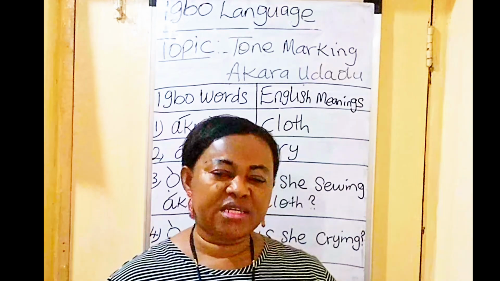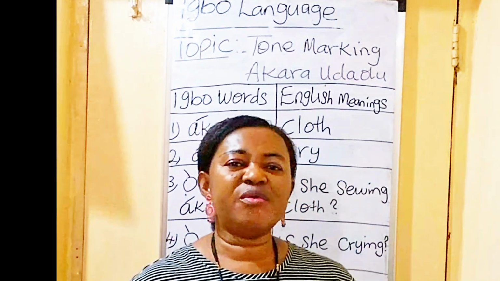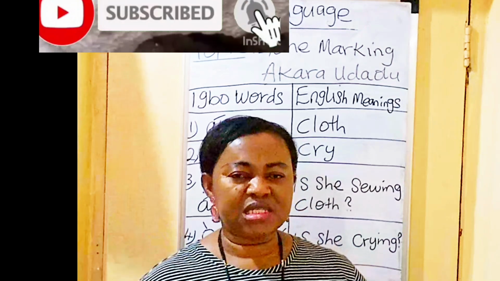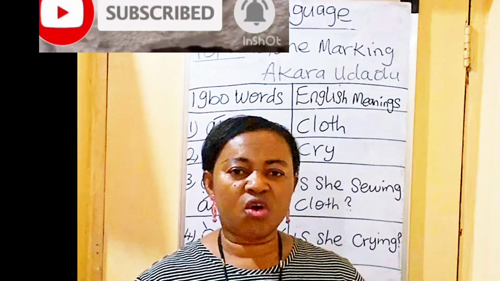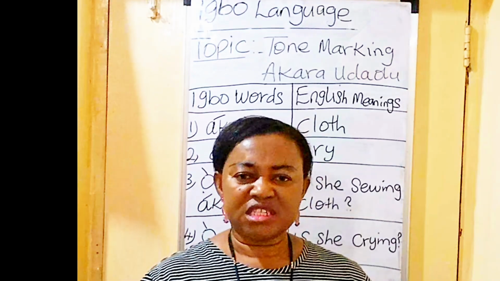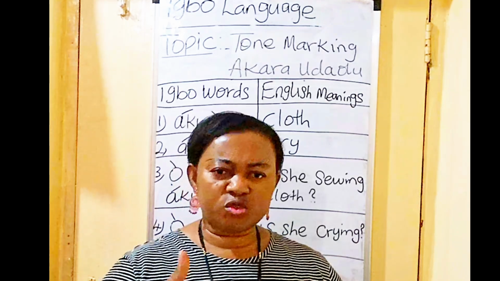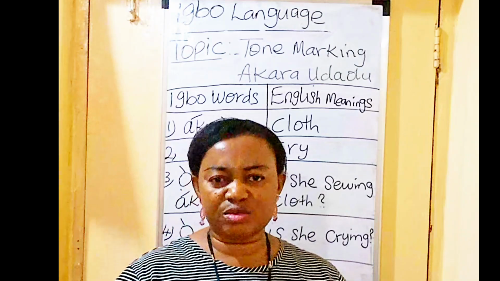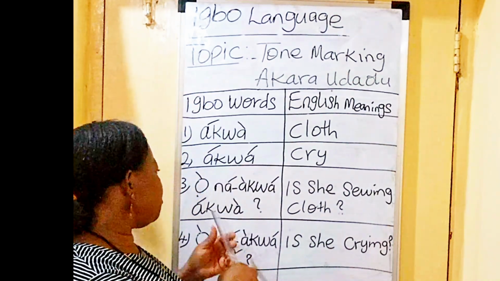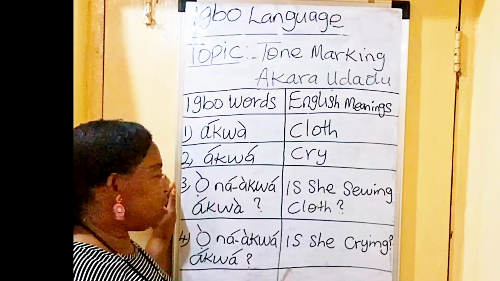Is she crying? You will not say it like that. Have you seen it? Is she crying or is he crying? Is she sewing clothes? Is he sewing clothes? You have to use low tone and not high tone when you are asking a question. When you are asking a question using tone marking, you have to start the tone marking with low tone. That is what we mean.